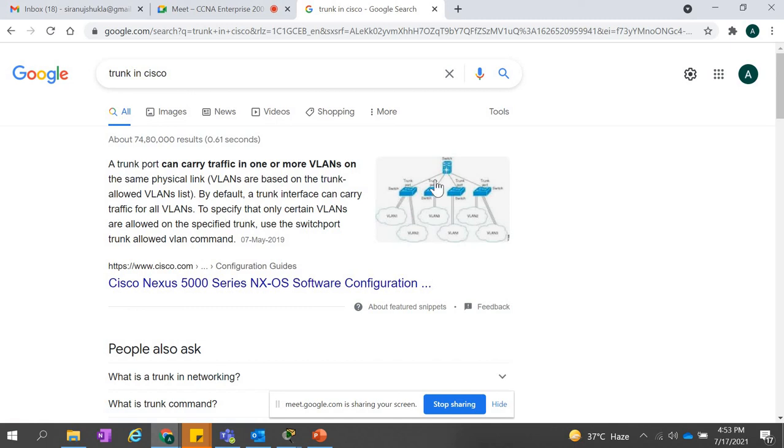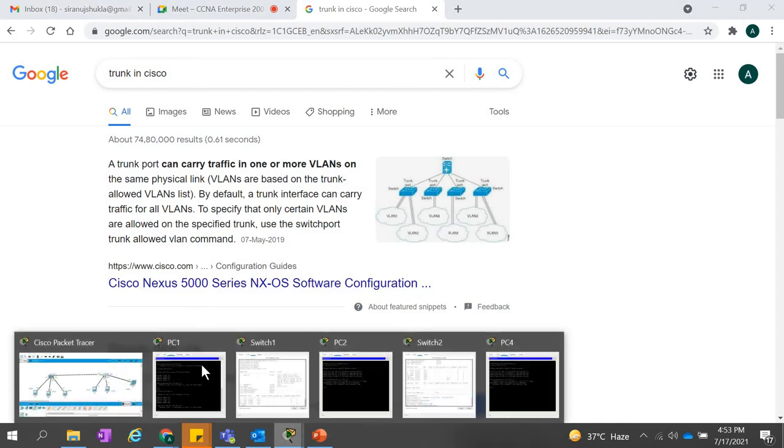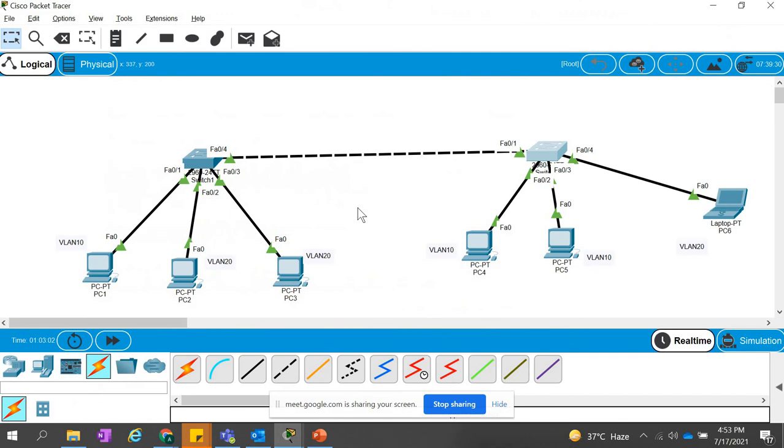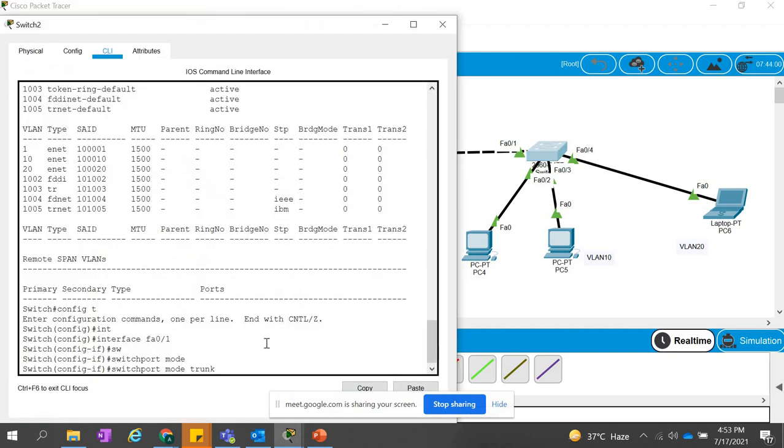Whenever we define any port as a trunk, it means that it can allow multiple VLANs. If we assign it as an access port, then it allows only one VLAN at a time. Okay, I think it's clear now. Or is anyone else having some doubt? No? Good. Okay.